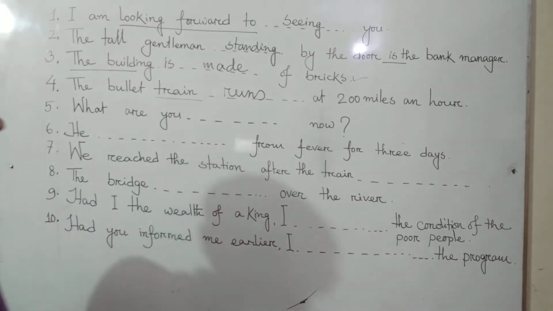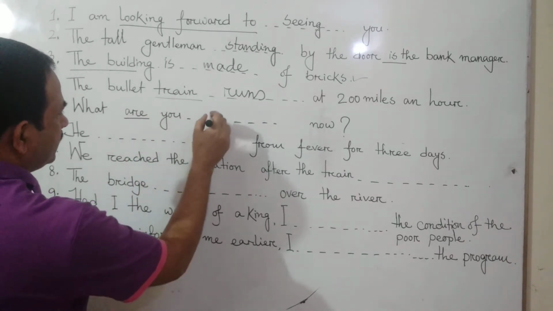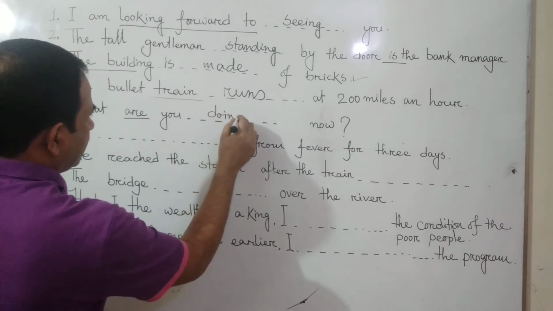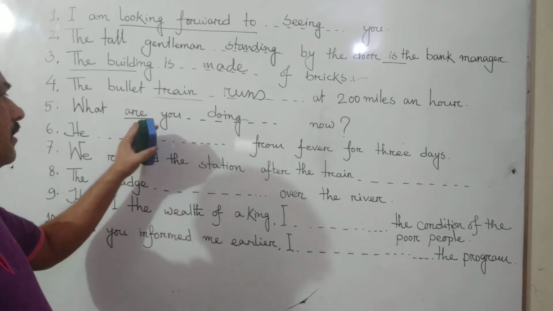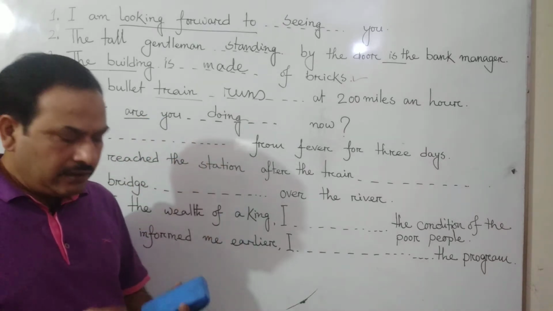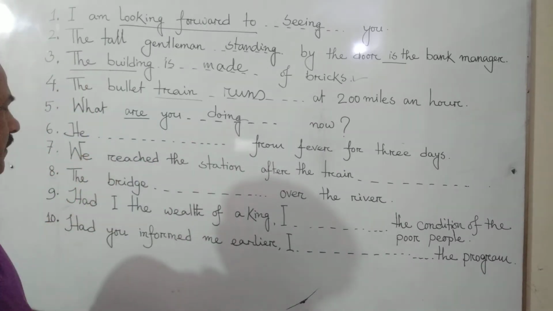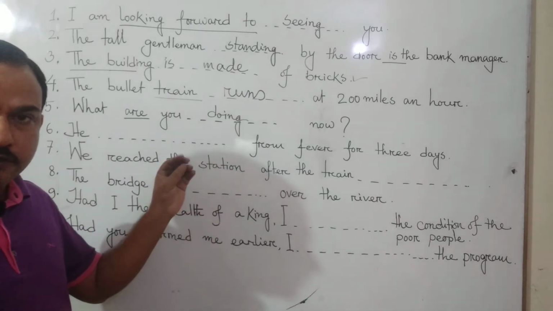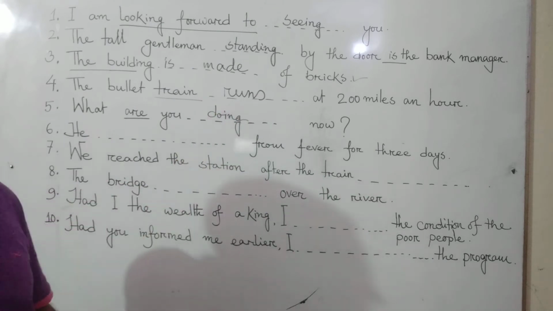That is, what are you? There is an auxiliary already. Then we have to make ing, doing, continuous tense. In order to make continuous tense, we have to use auxiliary verb plus ing with the principal verb. Then it will be present continuous tense, and it will be an interrogative sentence. What are you doing now?